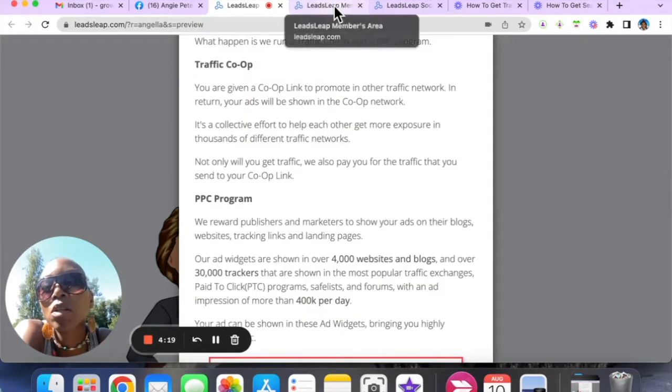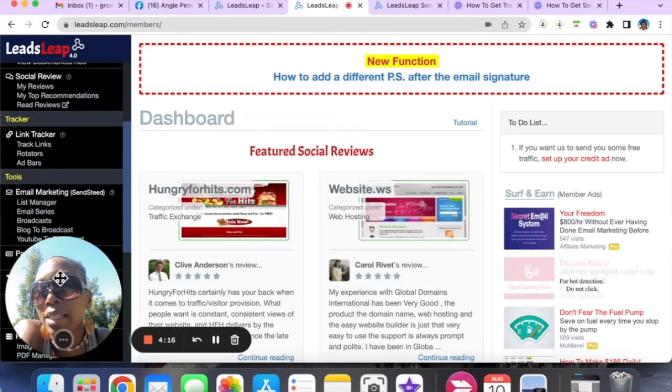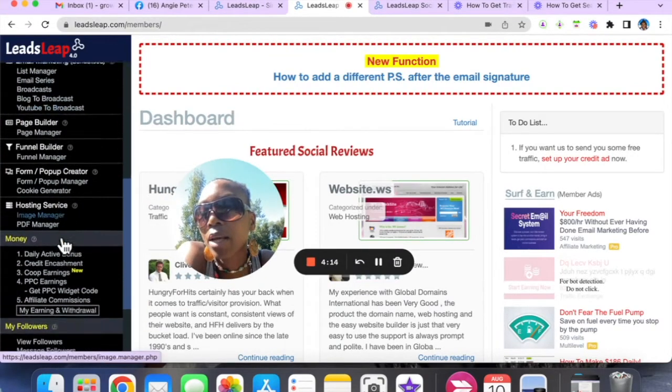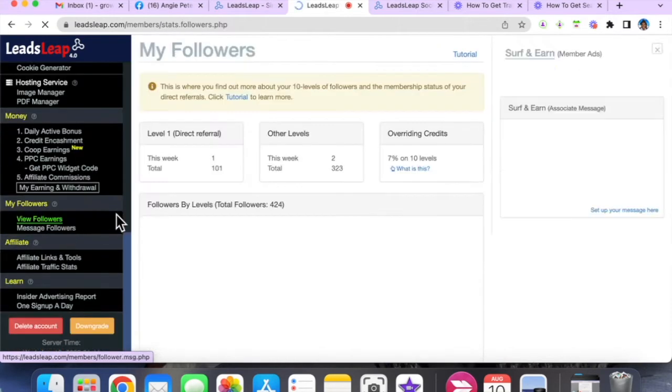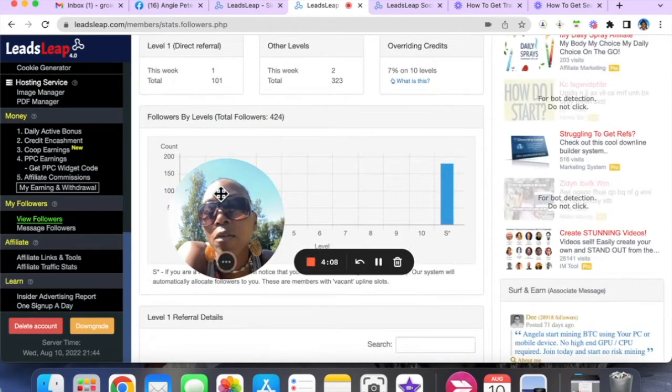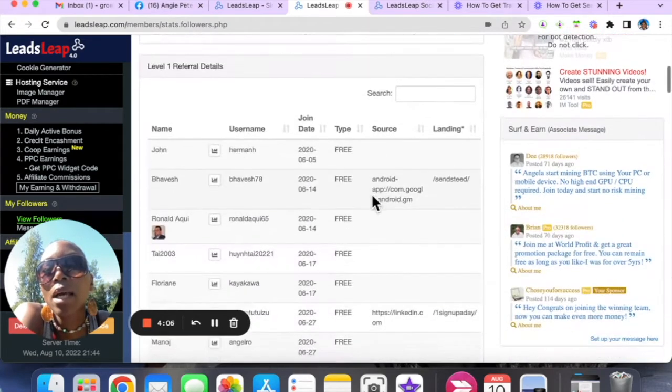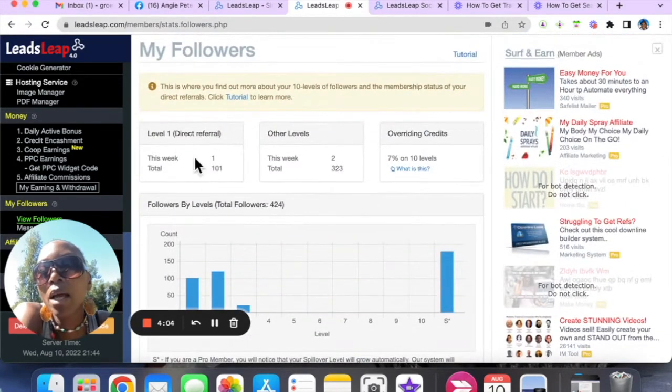So to do that, you log into your back office here on LeadsLeap, and then you go down to the view followers. So here you can have an idea of the way this works. This week I've had one direct referral, and I've had 101 referrals in LeadsLeap, which is great. Otherwise, even though I've referred 101, I actually have 323 people in my network.